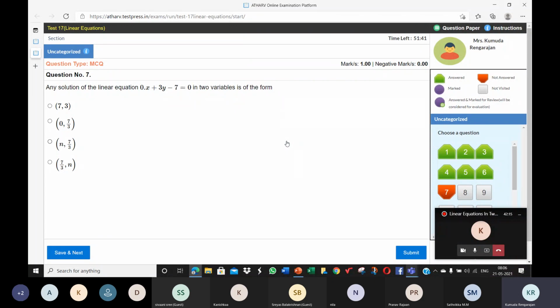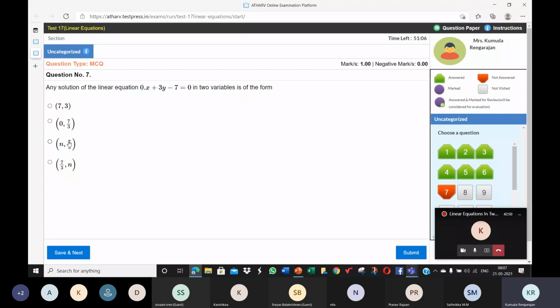You'll find there are infinitely many points. There are infinitely many points that look like any value, 7 by 3. But when we choose this, you're saying there's only one point, this point 0, 7 by 3. So you should generalize your answer. This is a specific point, 0, 7 by 3. You must generalize. x will be anything. That's what is called n here. n meaning any value.